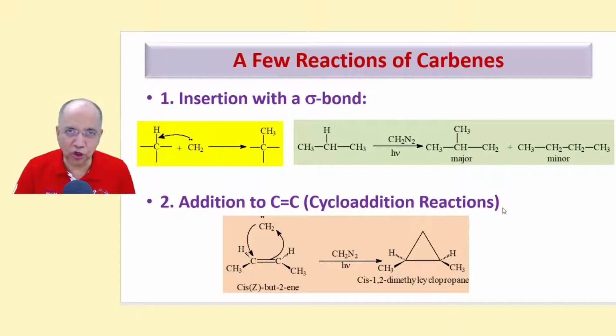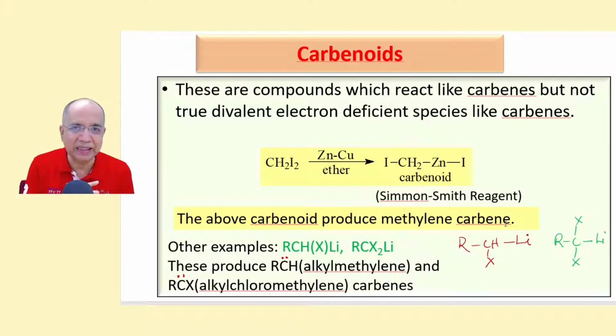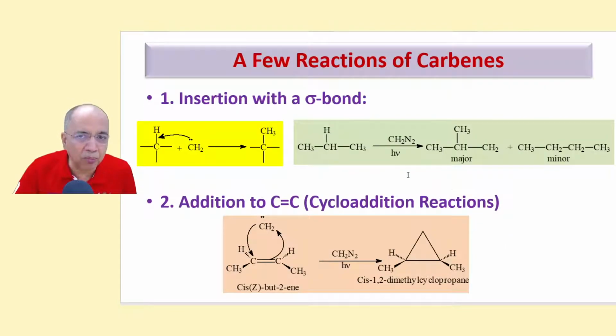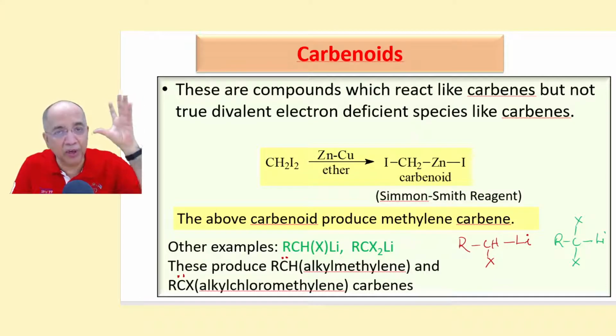I must talk slow. Now, let me tell you what carbenoids are. I didn't make a separate count for carbenoids as a reactive species, but carbenoids come under carbenes. They do not look like carbenes. They are stable compounds, but they produce carbene when they react with other substrates. These are compounds which react like carbenes but are not true divalent electron deficient species like carbenes. Carbenes are unstable, reactive intermediates, but carbenoids are stable.